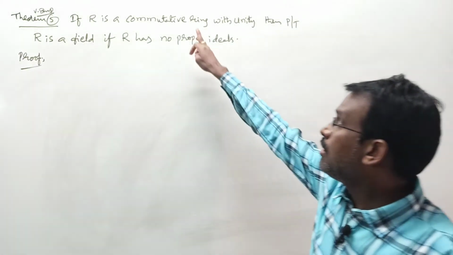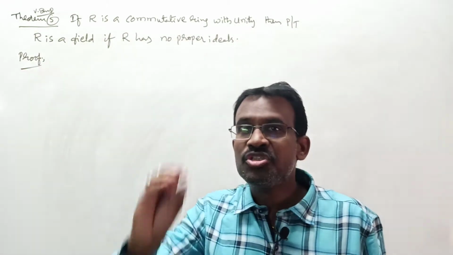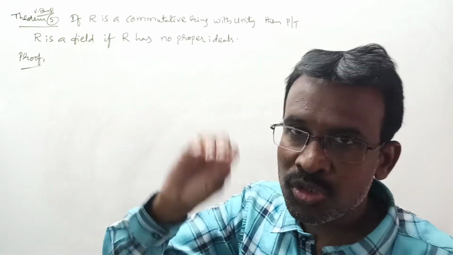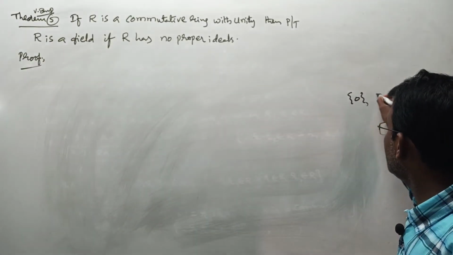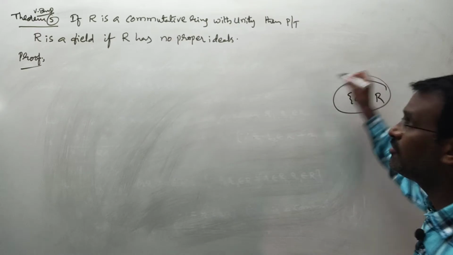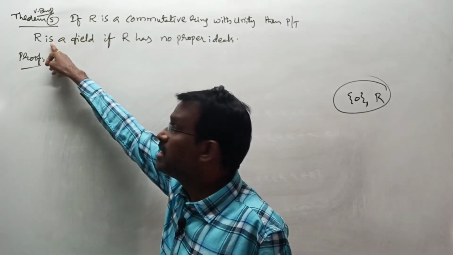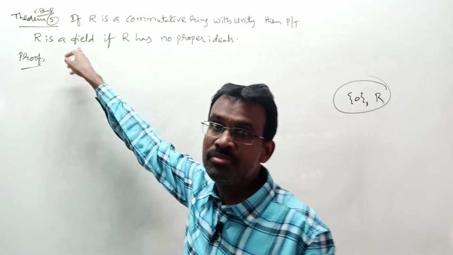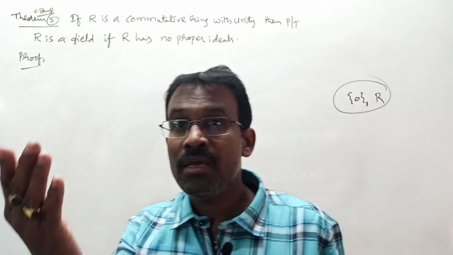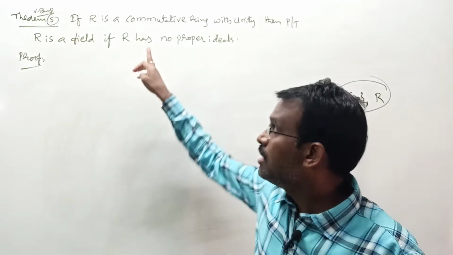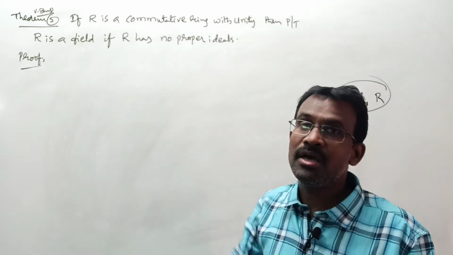If we take R is a commutative ring and it has unity, and if that R has just improper ideals only, there is no proper ideal, means R has the singleton 0 and R itself, these are the only ideals of it. In such case that commutative ring with unity is 100% a field. But theoretically that we have to show. Whenever you take R is a commutative ring with unity and R has no proper ideals, then we must show that R is what?